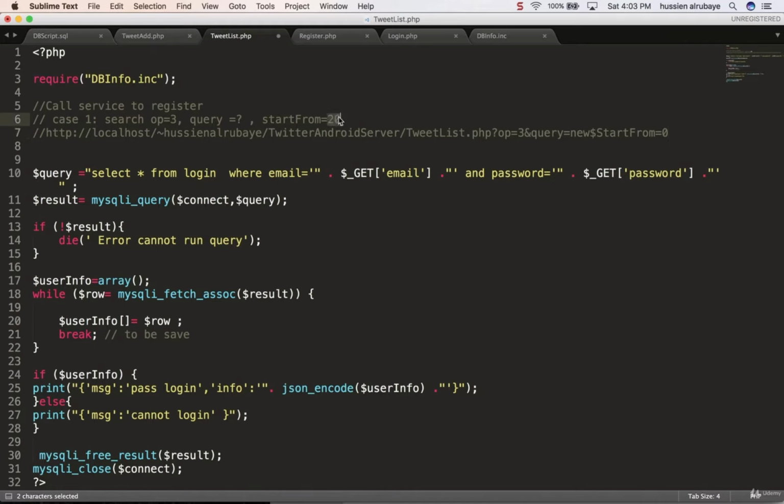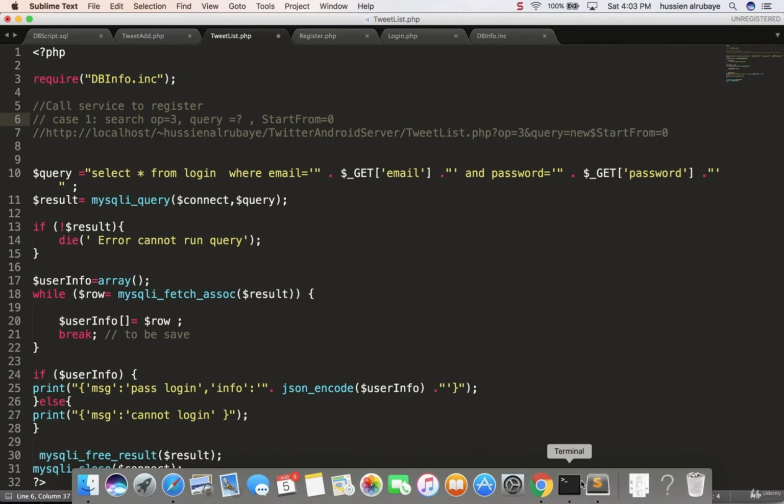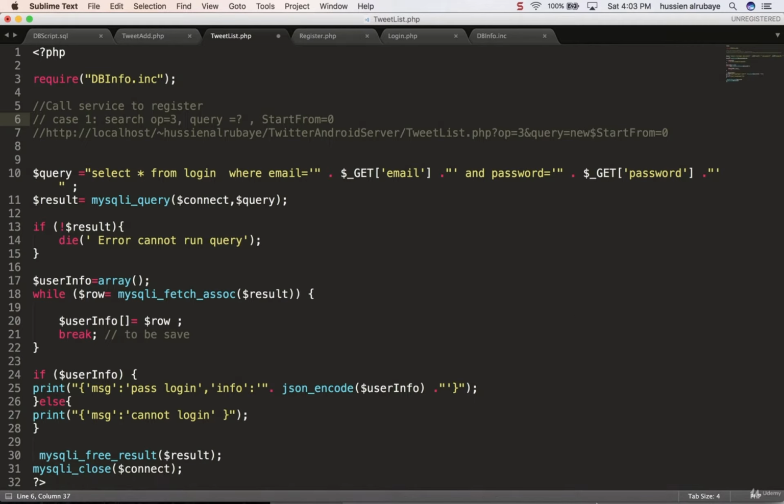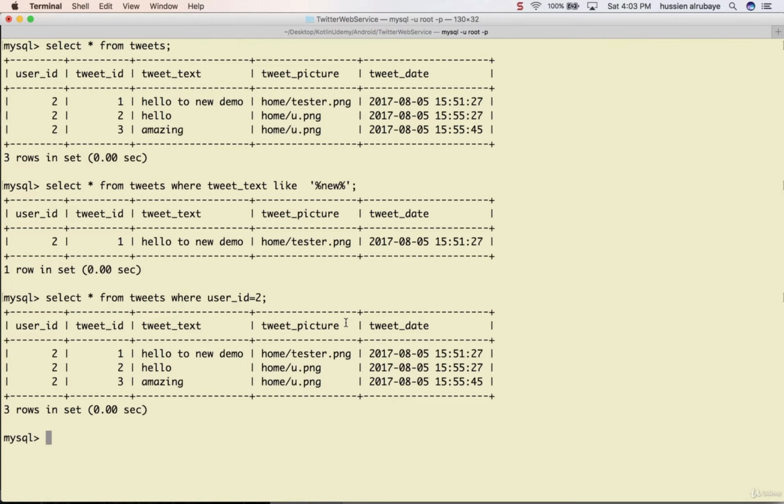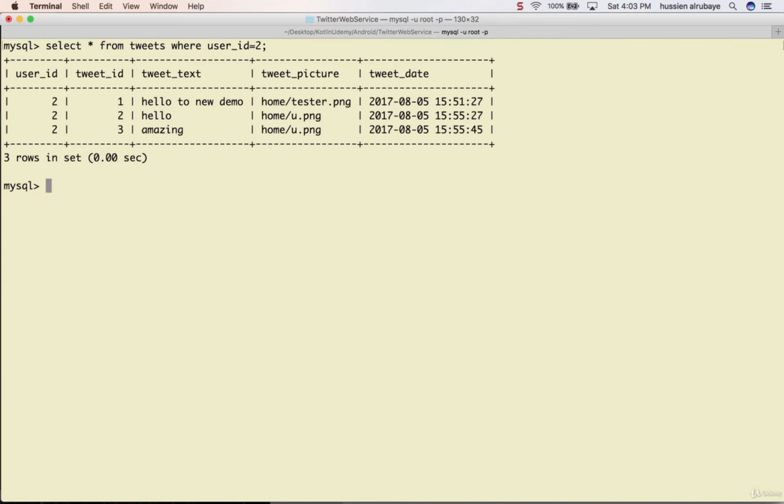Then the second time he may call, he wants to get the second 20 records, and how do you fetch the data from the database? Because start means from which record you want to start. Let me tell you: if I say select star from tweet where ID equals 1, he will bring all the tweets for that person.